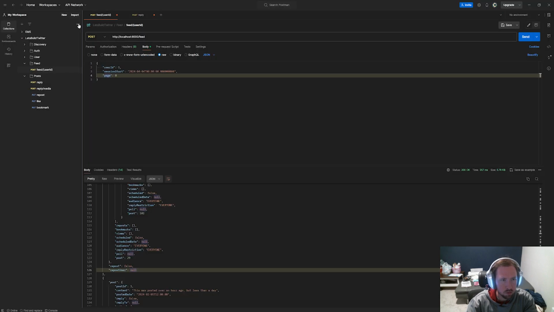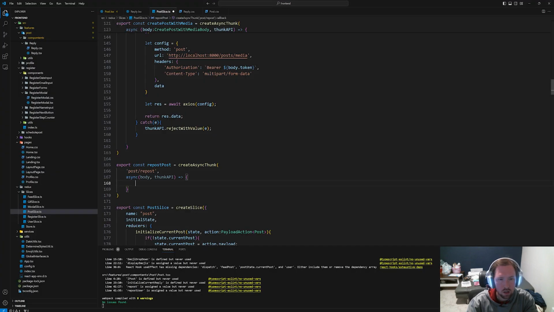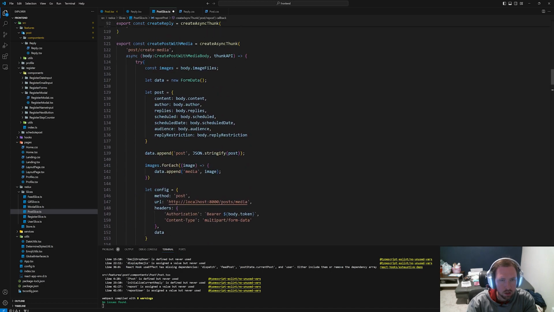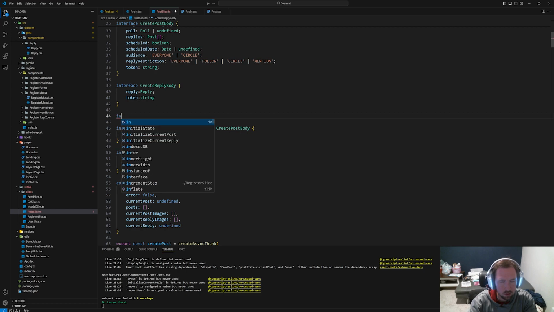Let's go to our Postman. So for repost, it's a put mapping that has a header, and then it has the ID, and I think that's it. Yeah, so we need the post ID and we need the authorization header. So body will be, let's say this will be an interface, post action, because all of these are the same.